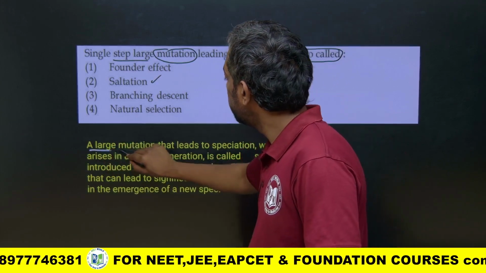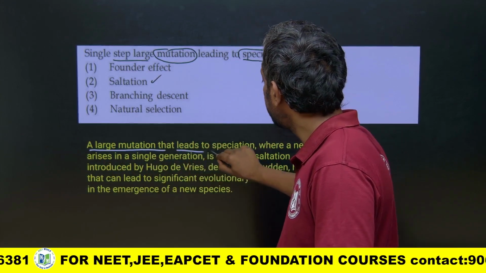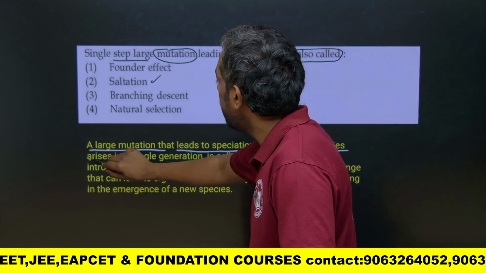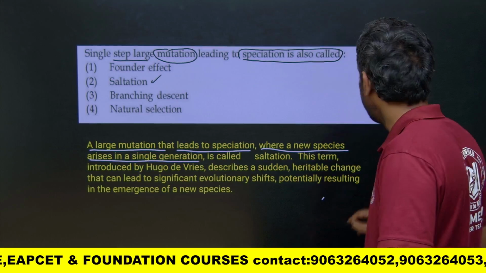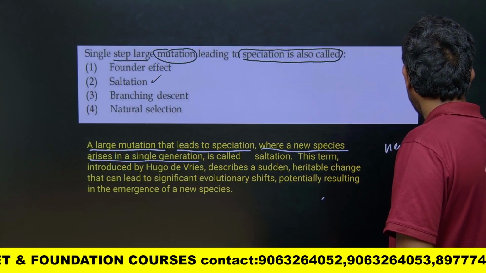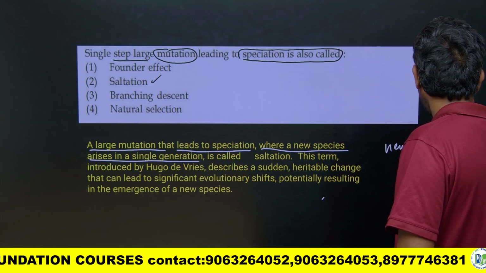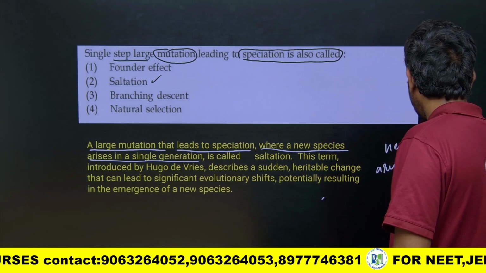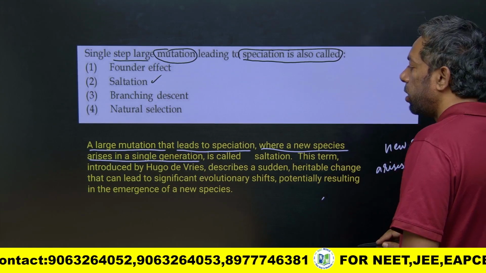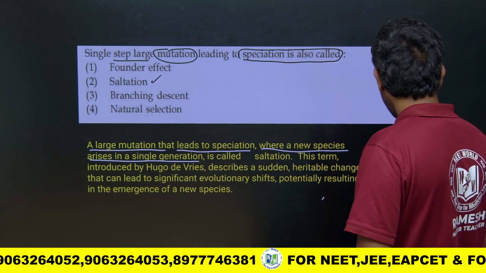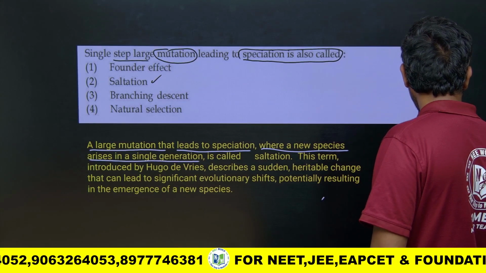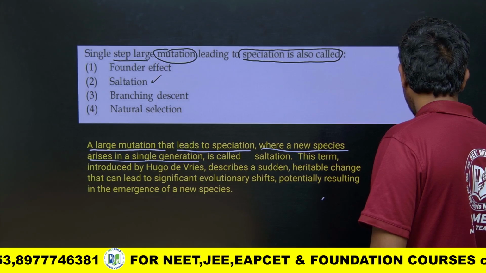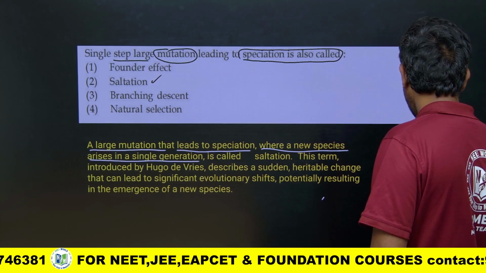A large mutation that leads to speciation, where a new species arises in a single generation. This is called saltation.